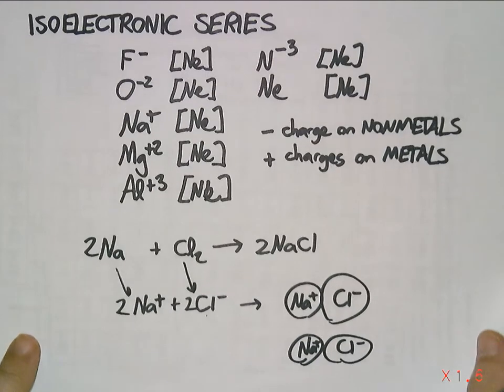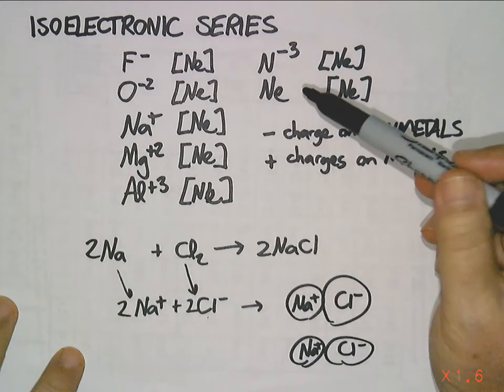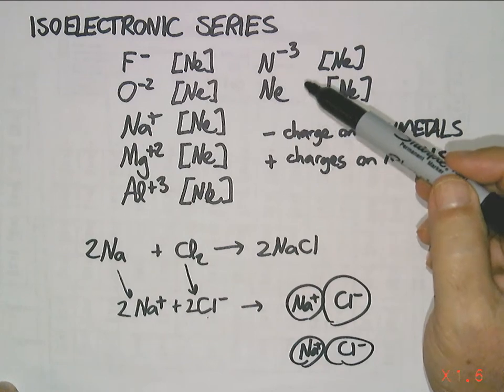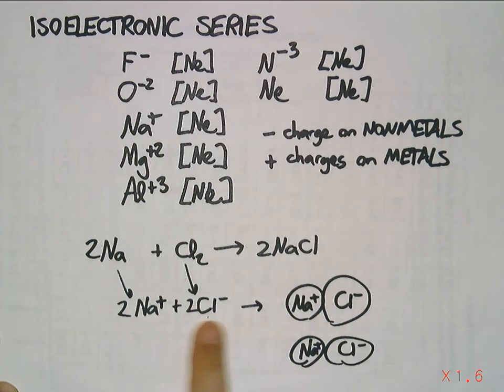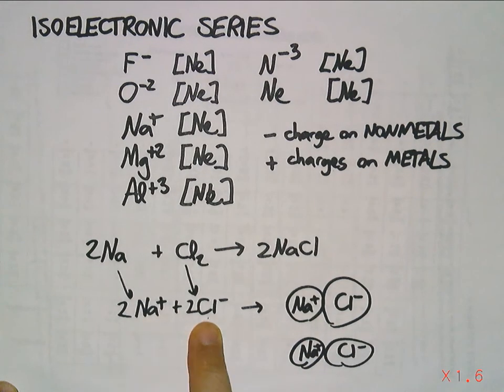So the electron configurations have led us to an understanding about how ions form and why they have the charges that they do. And that's important because we get reactions then. These ions, being positive and negative, can stick together and form ionic compounds, we're going to call these things. So in the question below, I'm having you pick out some isoelectronic series on the periodic table and list the ions and the atoms that are inside the isoelectronic series. We're going to use this again a little bit later.